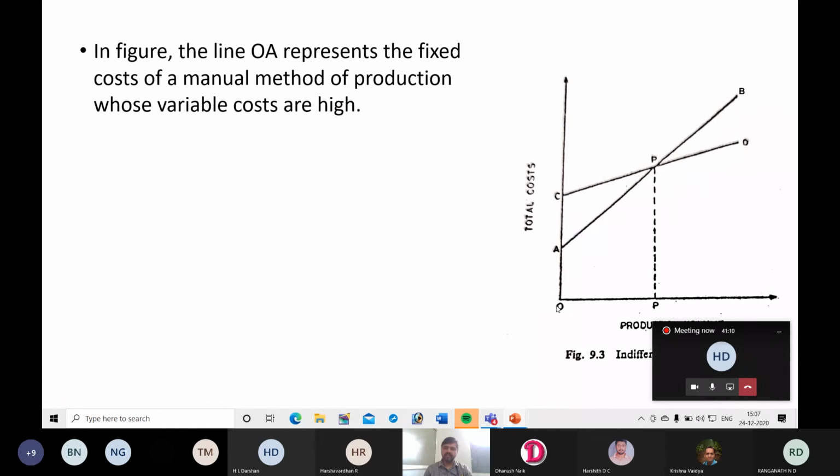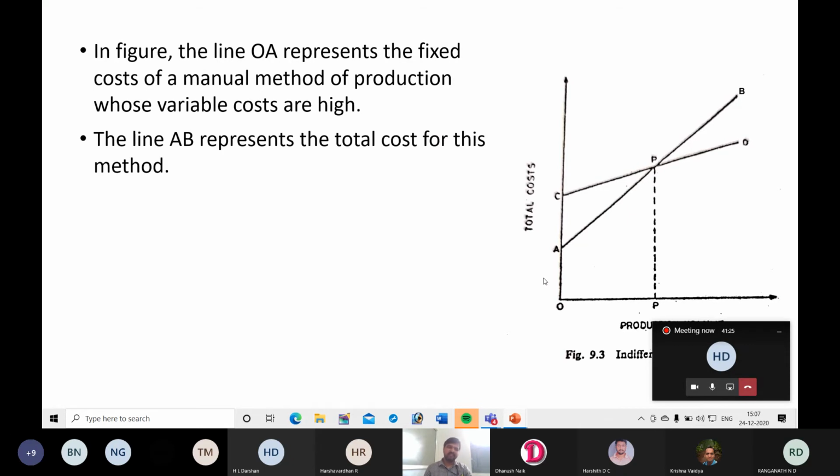In the figure, the line OA represents the fixed cost of a manual method of production, whose variable costs are high. Next, the line AB represents the total cost for the manual method. OA represents fixed cost, and above this will be the variable cost. So OA will be fixed cost. The slope of AB is the unit cost by using the manual method.